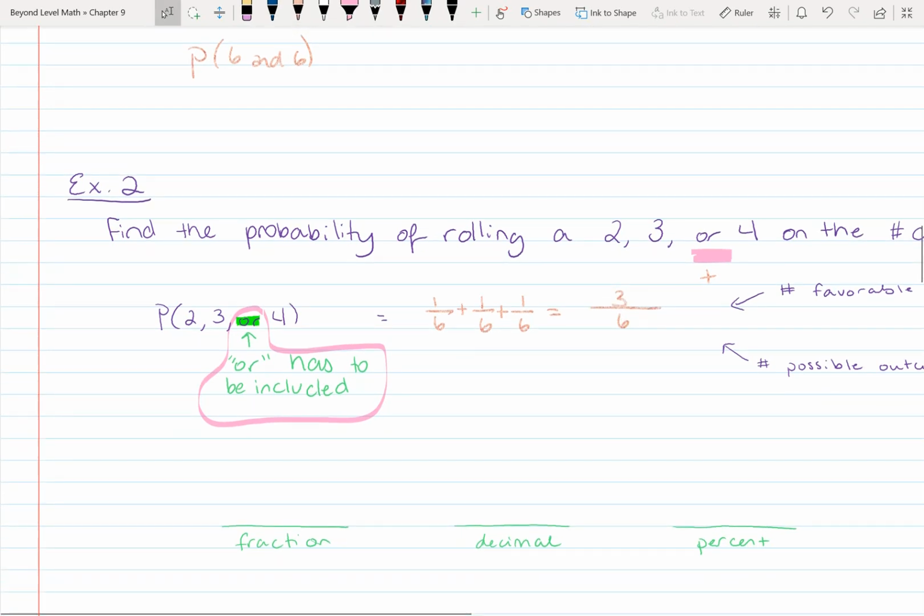And so when we write our fraction, you can write your original 3/6, but you're also going to simplify it, 1/2. So our decimal is 0.5, our percent is 50%. So super duper important is highlighting that the word "or" means add. "Or" means add, and "and" means multiply.